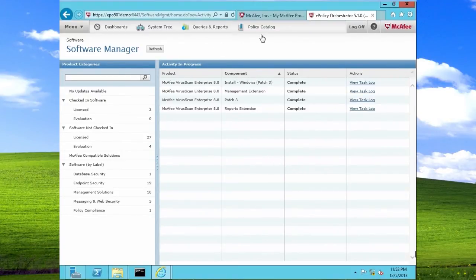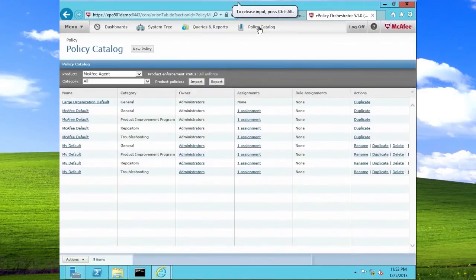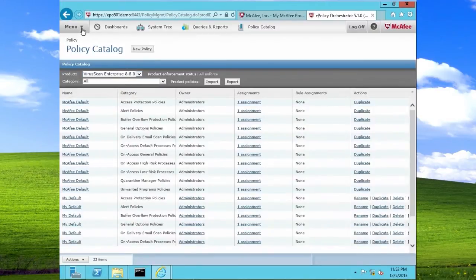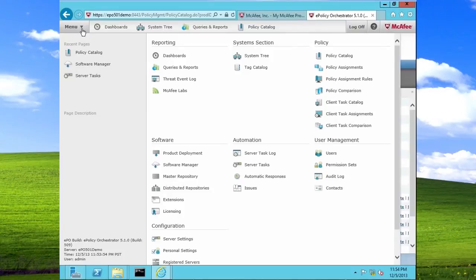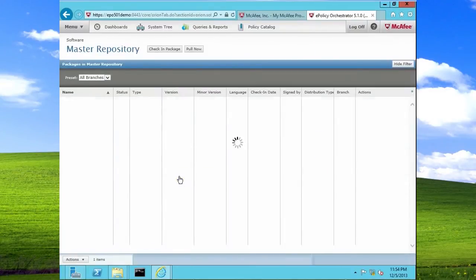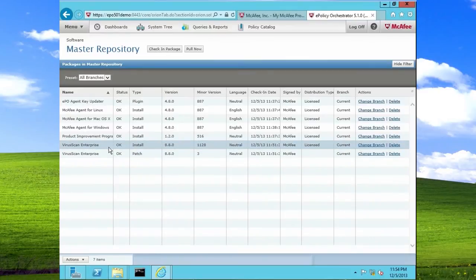You can double-check the status by checking the policy catalog. Inside the policy catalog, we should find VirusScan 8.8.0. Now, if you click on Menu, Master Repository, you will also see the installed file for VirusScan Enterprise, the package as well as the patch.